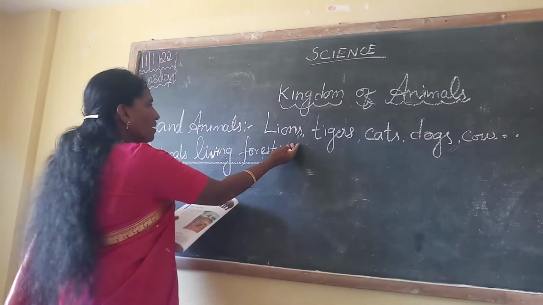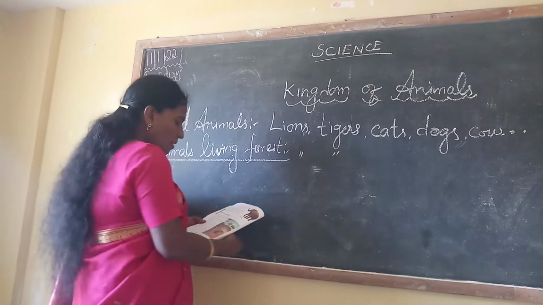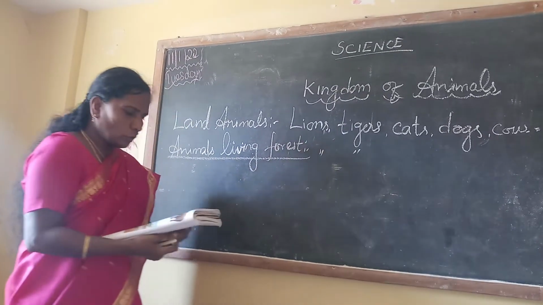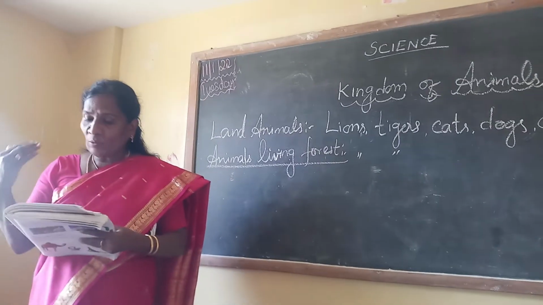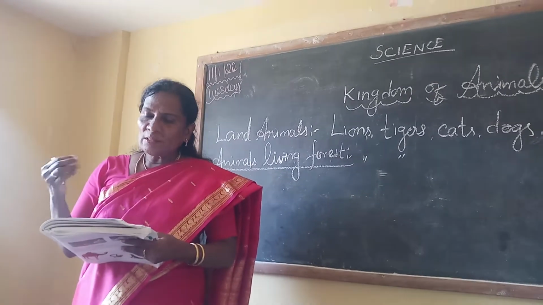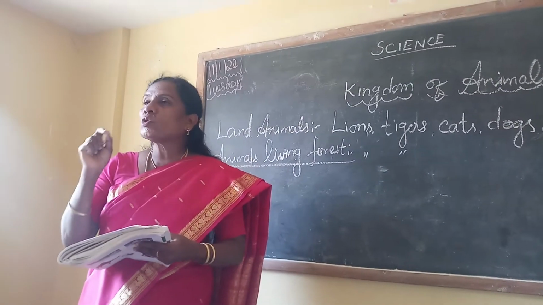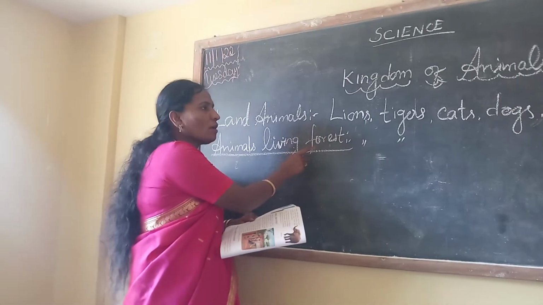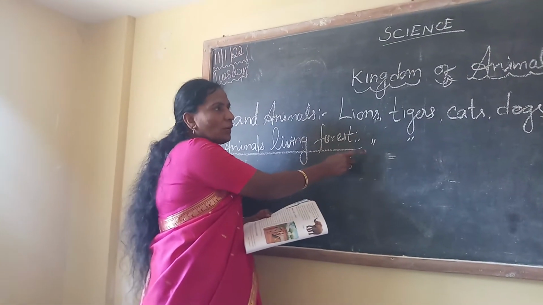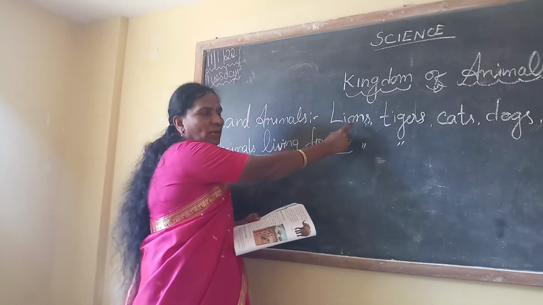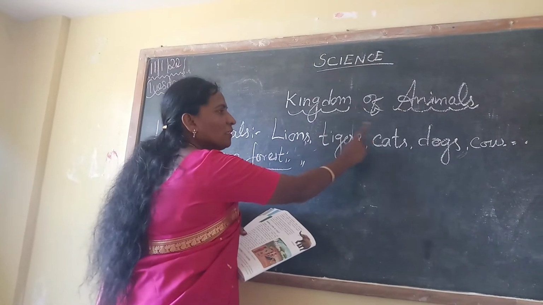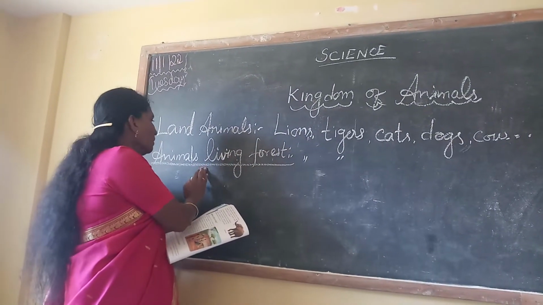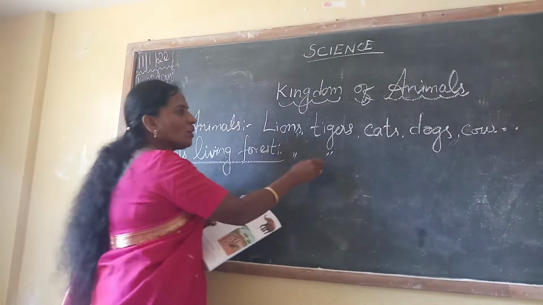These are wild animals and cannot live with us. However, some wild animals live in the zoo also. This is the land animals, we are writing for all the domestic animals and the wild. This is wild animals and this is the domestic animals.